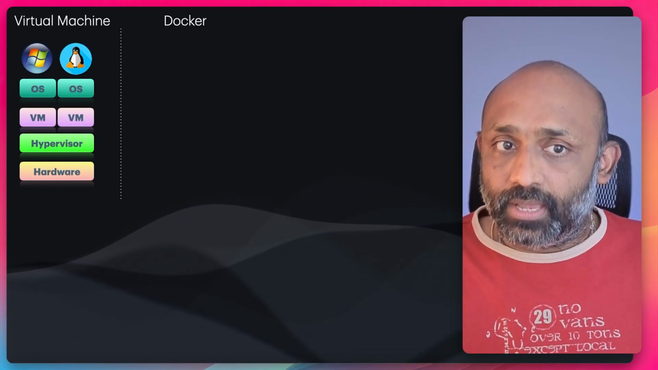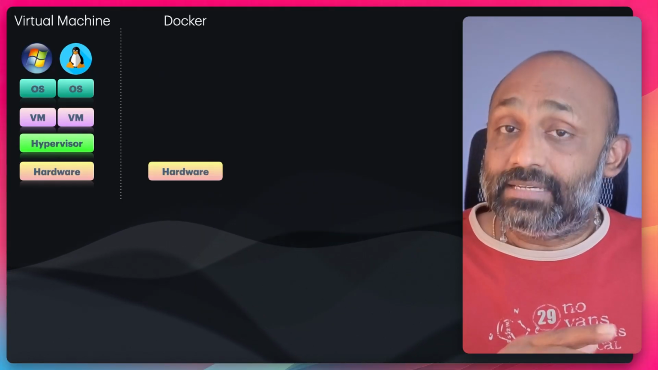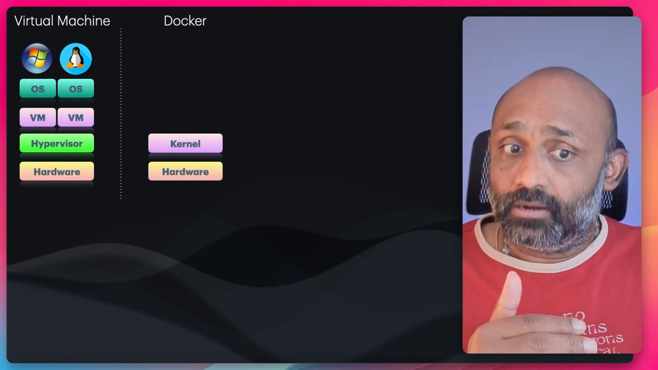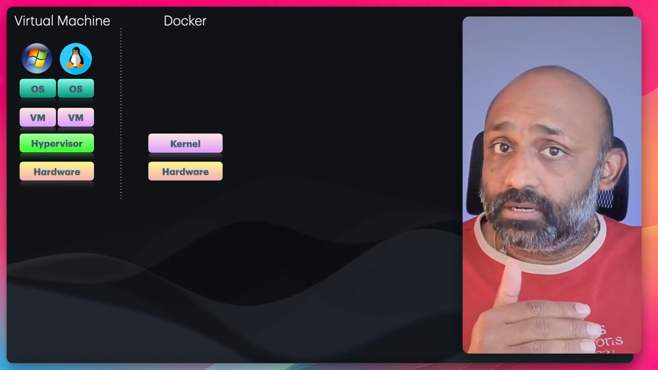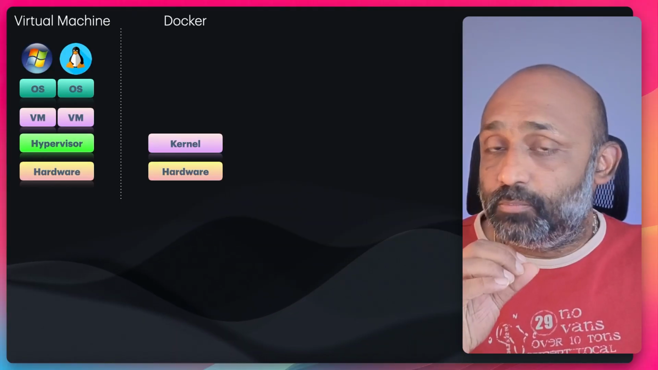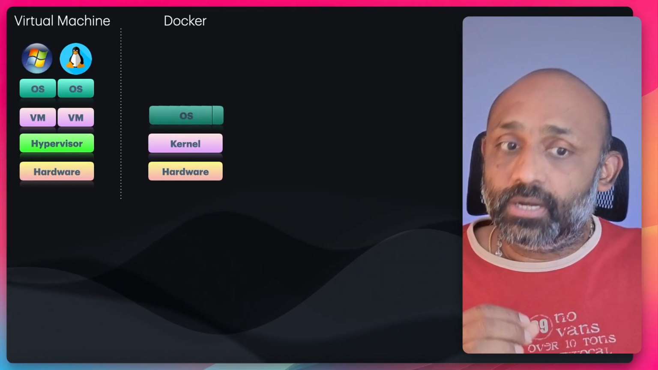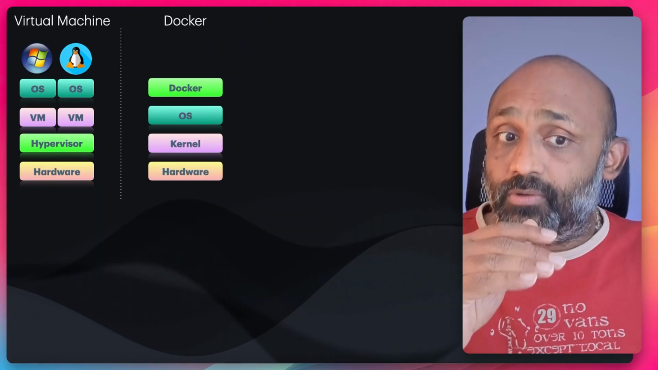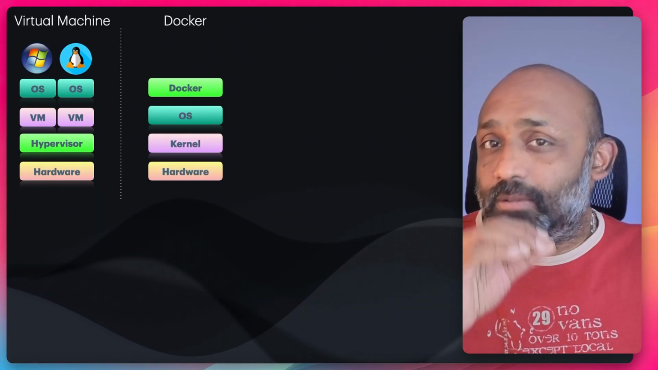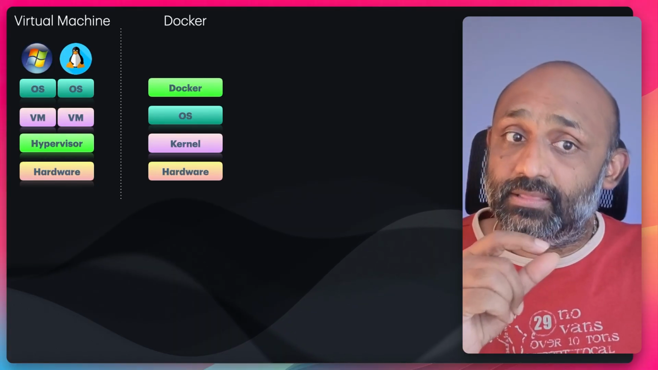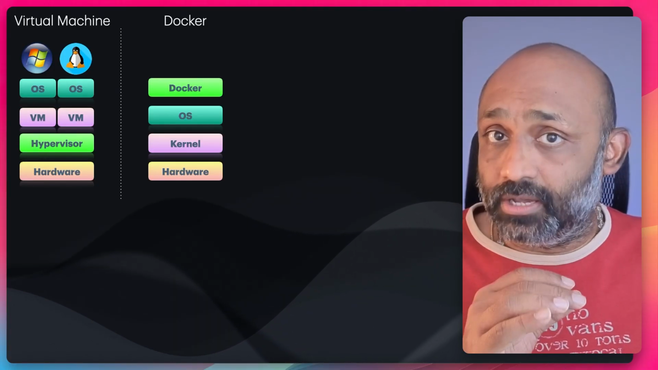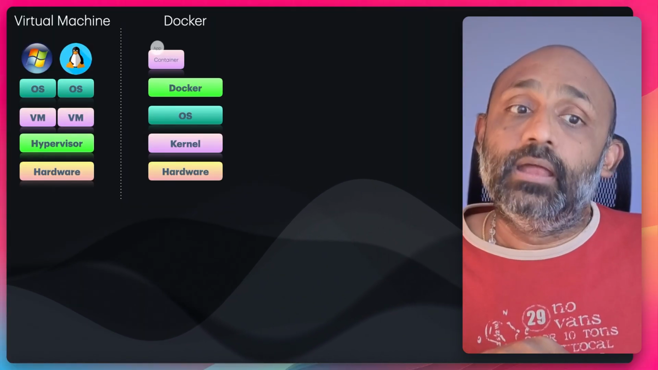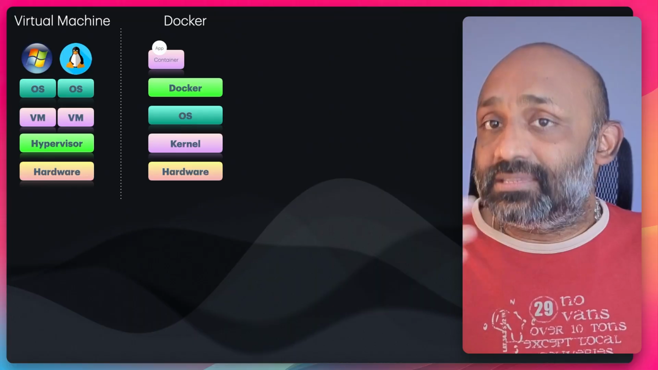Similarly, if we look at Docker, it starts with the hardware, but it has a different layer in between, right? It has a kernel which acts as a bridge between the operating system and the hardware. There is an operating system on top of it, and on top of that comes the virtualization abstraction software, which in this case is called the Docker engine or Docker. In this case it is not a virtual machine, it is called a Docker container, and you can create as many containers as you want.